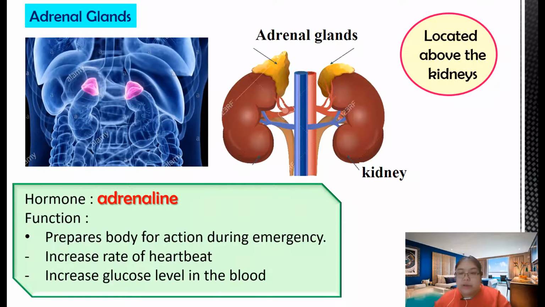What's the function of adrenaline? It prepares the body for action during an emergency. For example, if your house is on fire, you want to run out, right? That is an emergency. In this situation, your body produces the hormone adrenaline. It increases the rate of your heartbeat, you become scared, and it increases the glucose level in your body, so you start sweating. This is the situation when you panic, your body produces this hormone. That's the automatic one, adrenaline.